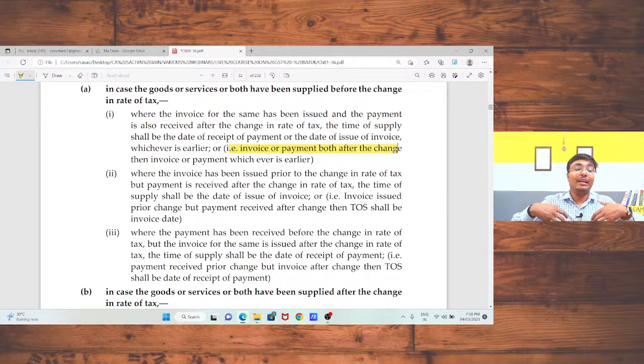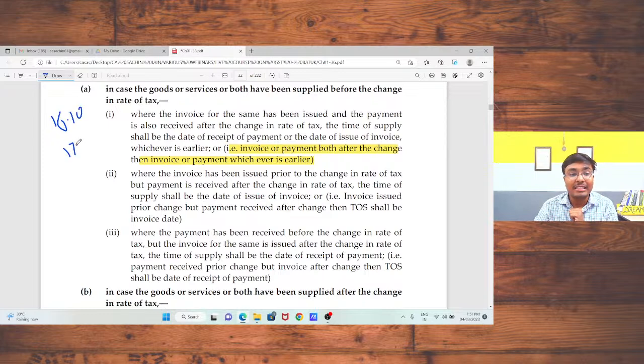I had provided my services, but the payment or invoice is still due. In that case, what is the time of supply? Invoice or payment, whichever is earlier. Just take an example. I had provided the services on 16/10, and the rate of tax changed on 17/10.